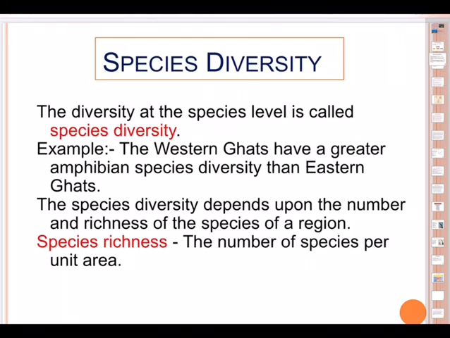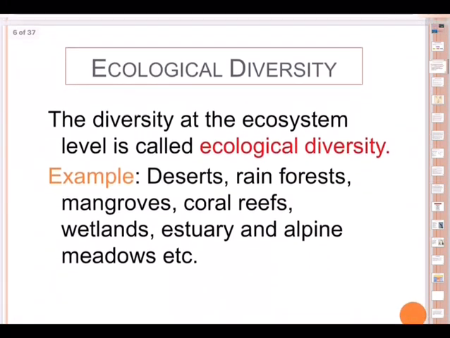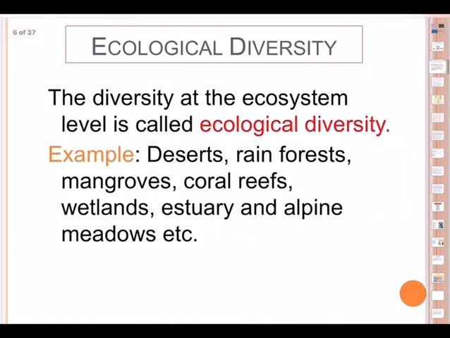So the diversity at the species level is called species diversity. As you are seeing, the Western Ghats have a greater amphibian species diversity than the Eastern Ghats. Similarly, species diversity depends upon the number and richness of the species. And how do you define species richness? The number of species per unit area.